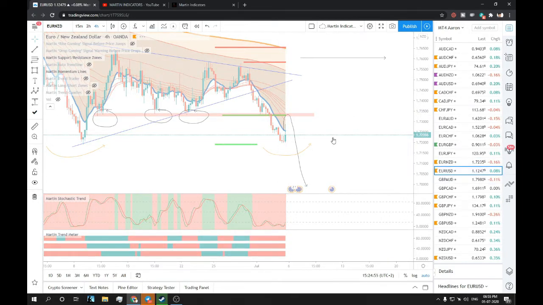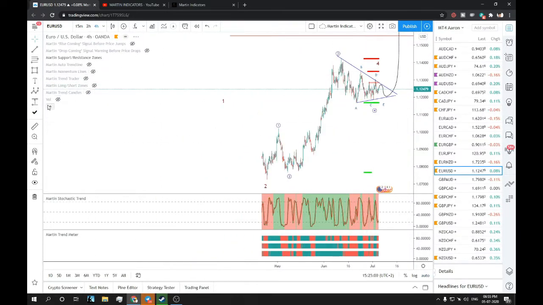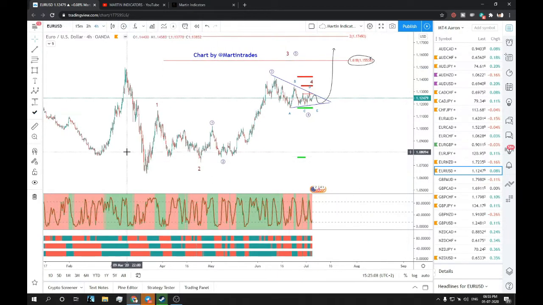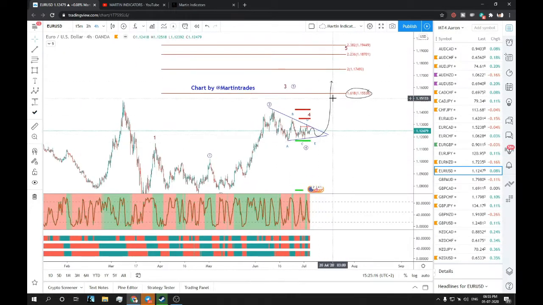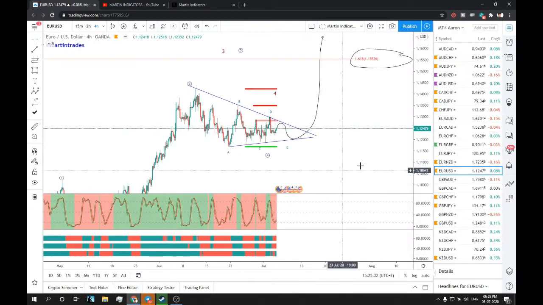Euro USD, it's looking very good from an Elliott wave perspective. We have a very nice chance to move around this range, this target 1.618, which is initially wave 3. So what I'm looking at is, this is wave 1, wave 2. Now we are on the road to wave 3 on a larger degree. Then we would see a correction, then a fifth wave around this. My last target of this Euro USD move before a good correction would be here. So from here I would see a nice fall. As of now it is trading in a triangle, which is very obvious for wave 4.